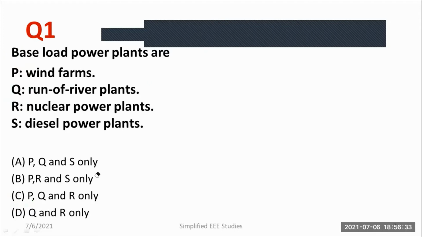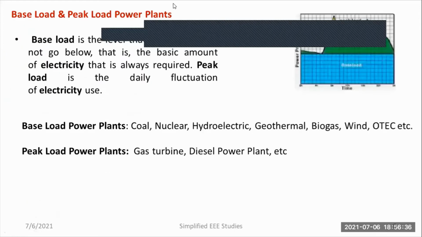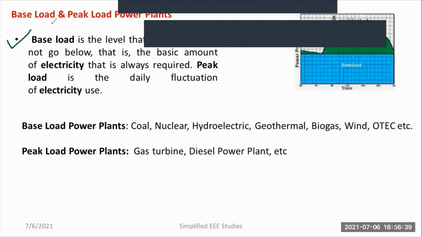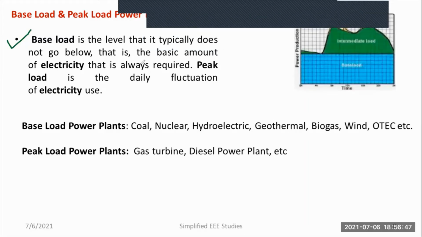I would like to discuss very quickly the difference between peak load and base load power plant. Base load is the level that typically does not go below, that is the base amount of electricity that is always required, whereas the peak load is the daily fluctuation of electricity use. Base load is available completely for 24 hours. Peak load is only available at the particular peak. Especially you can talk about the gas turbine and diesel power plant, which are called peak load power plants, whereas the base load power plants are coal, nuclear power plant, hydroelectric, geothermal, biogas, all collectively known as base load power plants.